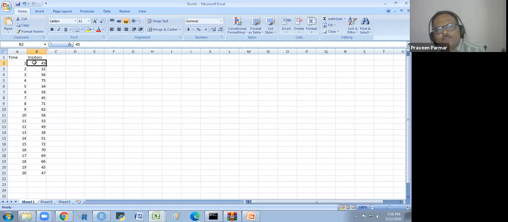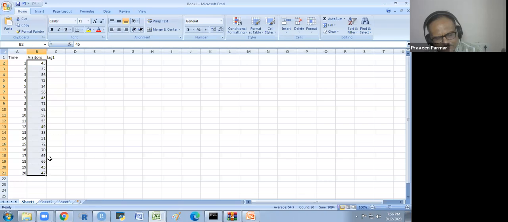This I have, and if I take lag 1, it is the lag 0. And if I take the lag 1, so what I will do, I will copy this, I will paste here.